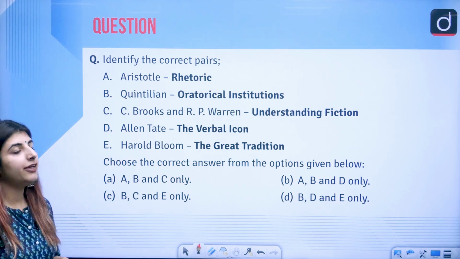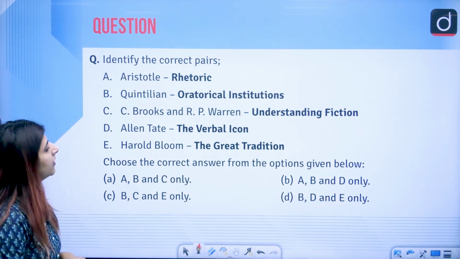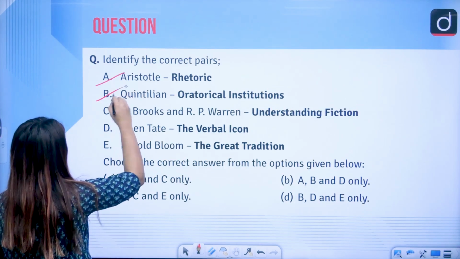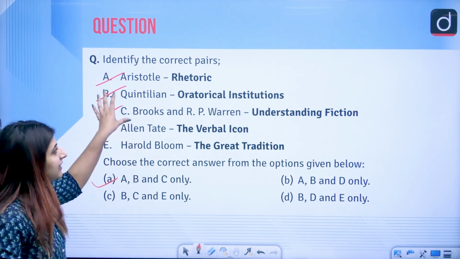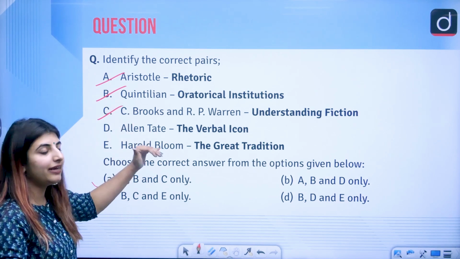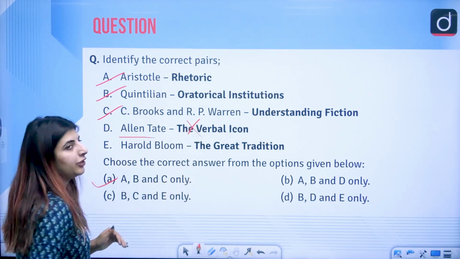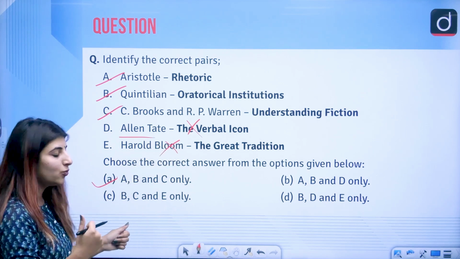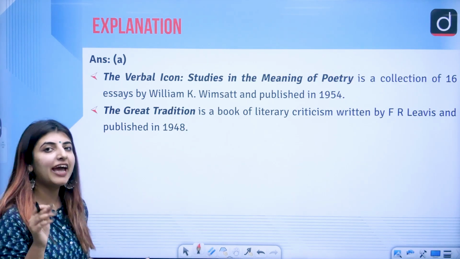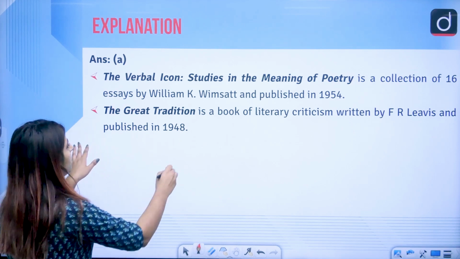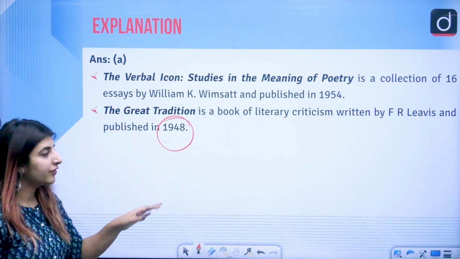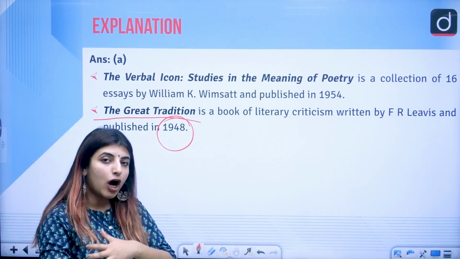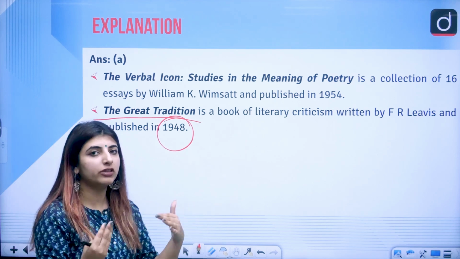Next, again, identify the correct pairs which are here. The answer to this question is option A again, that is A, B and C. These three works are the ones which are correctly matched. Allen Tate, The Verbal Icon, no. Harold Bloom, The Great Tradition, no. The Great Tradition is related to whom? The Great Tradition is related to F.R. Leavis, correct, and published in the year 1948, where he talks about some prominent writers, correct, and how the great tradition and the lower tradition he talks about in that very book.